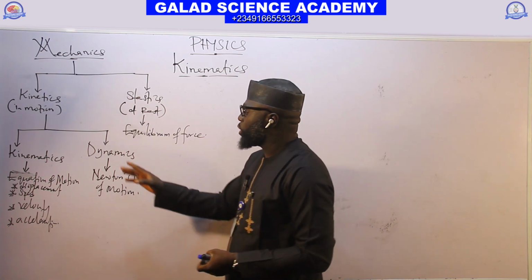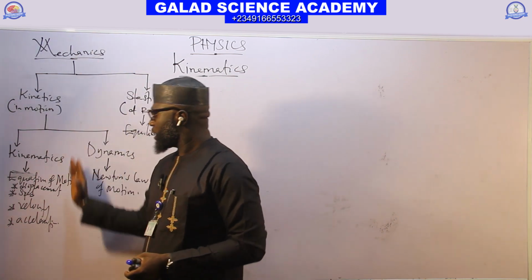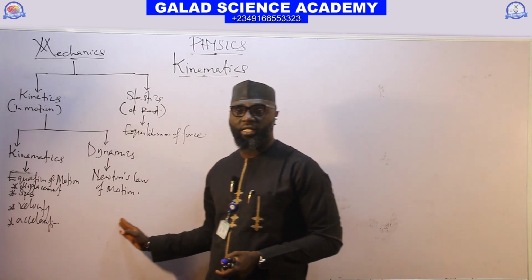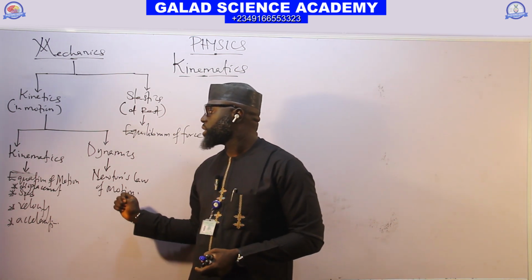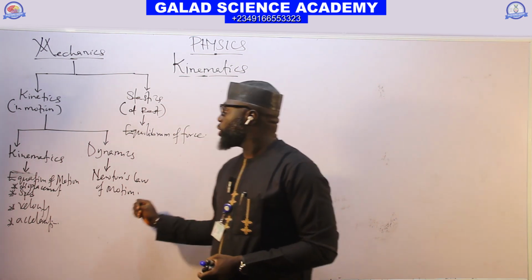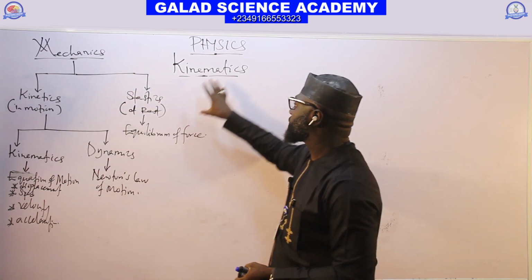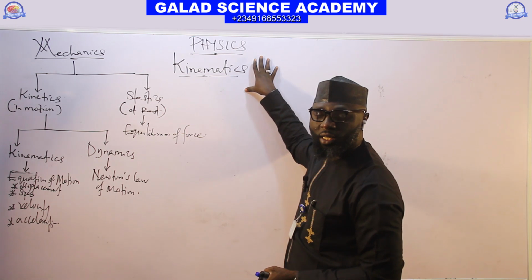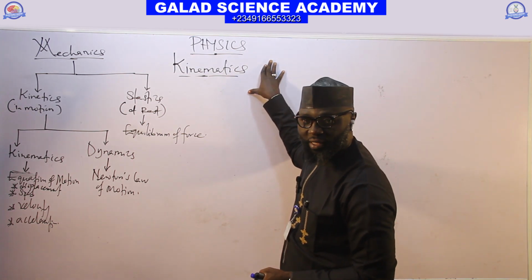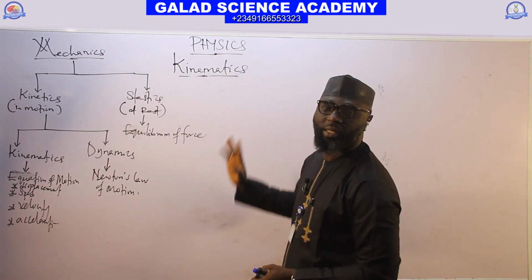So these are the branches of mechanics we have in physics. Out of these branches, our major interest for this class is kinematics. What is kinematics?